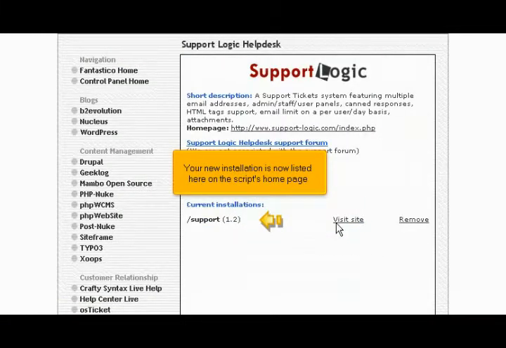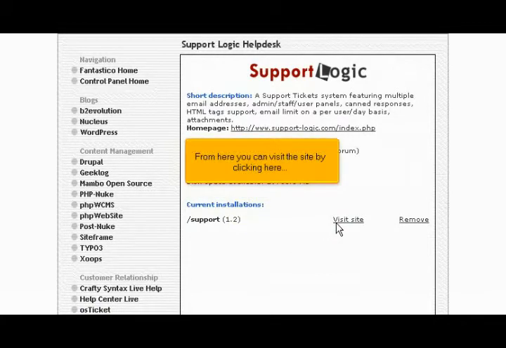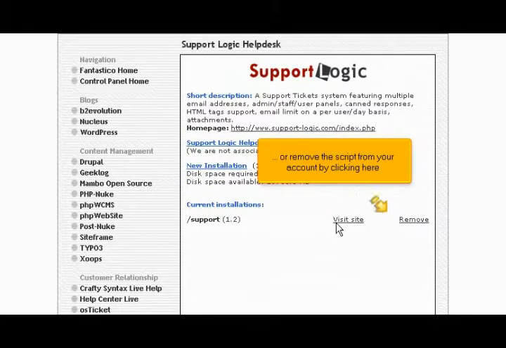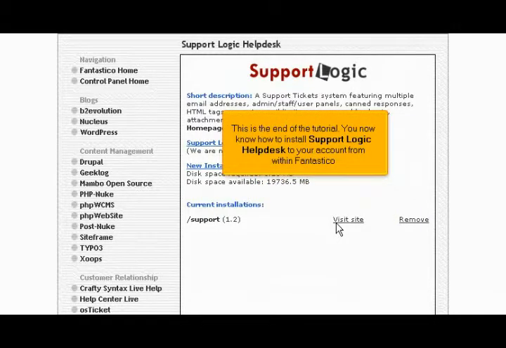Your new installation is now listed here on the script's homepage. From here you can visit the site by clicking here, or remove the script from your account by clicking here. This is the end of the tutorial. You now know how to install Support Logic Helpdesk to your account from within Fantastico.